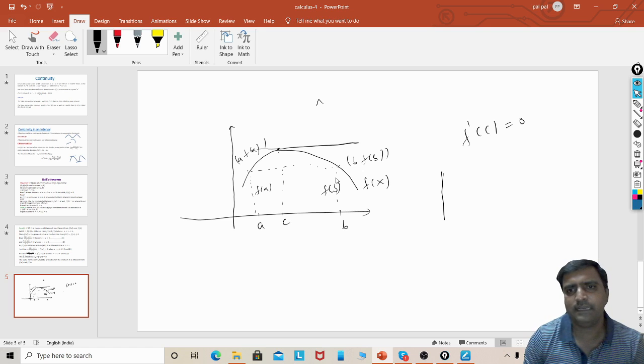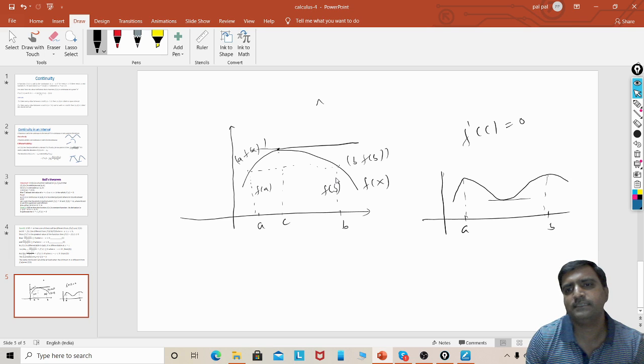Suppose a curve is like this. So at this value we get c.